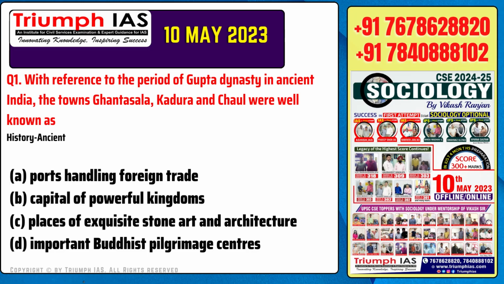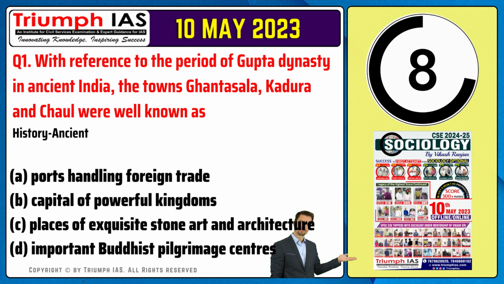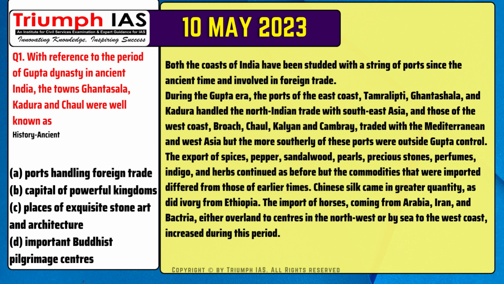Question number 1. With reference to the period of Gupta dynasty in ancient India, the towns Ghantasala, Kadura and Chaul were well known as: Option A, ports handling foreign trade. Option B, capital of powerful kingdoms. Option C, places of exquisite stone art and architecture. Option D, important Buddhist pilgrimage center. The correct answer is option A.